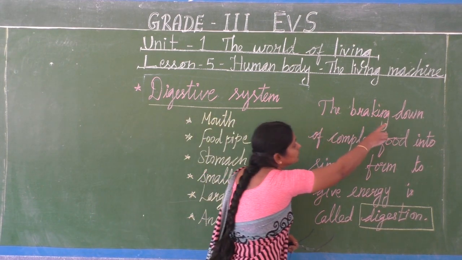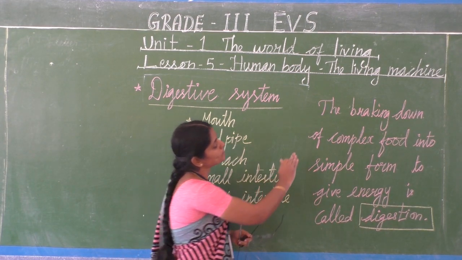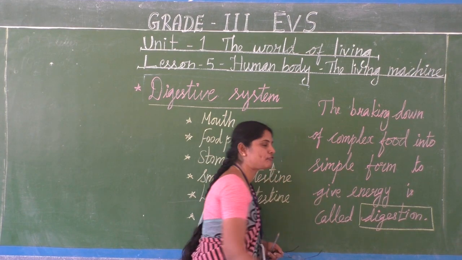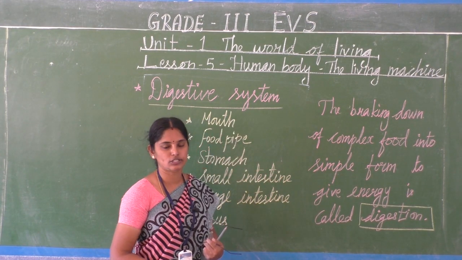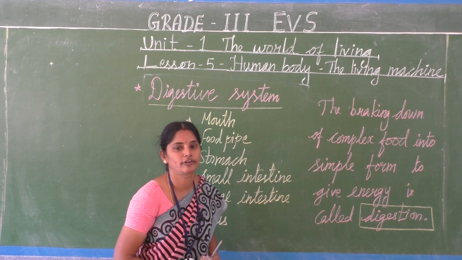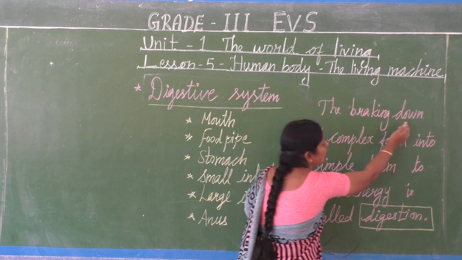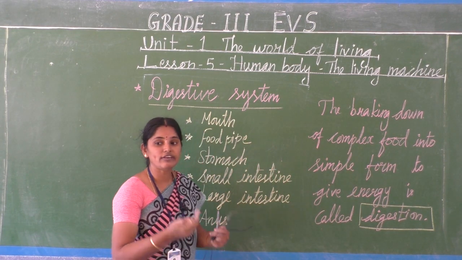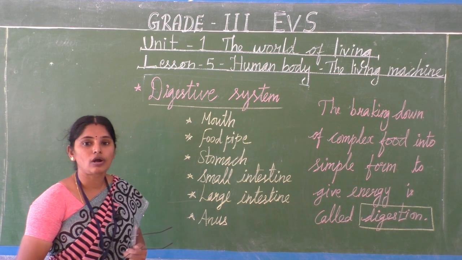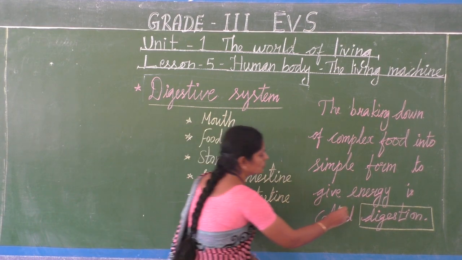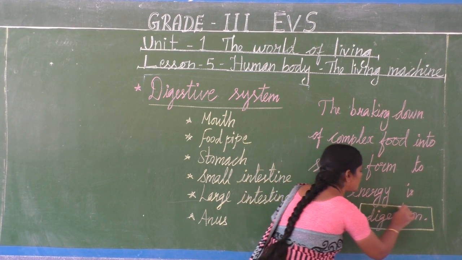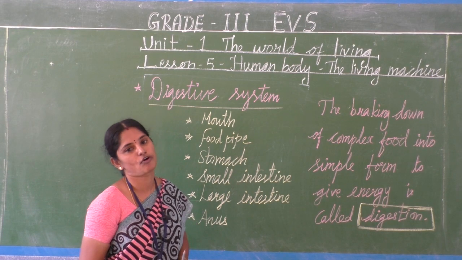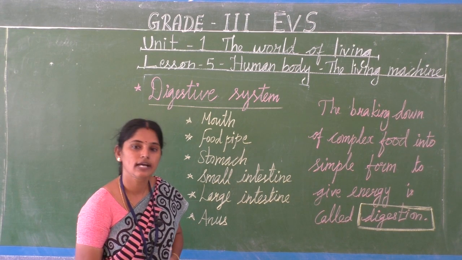The breakdown of complex food into simple form to give energy to our body is called digestion. If a definition is asked, we have to write like this: the breakdown of complex food into simple form to give energy is called digestion.